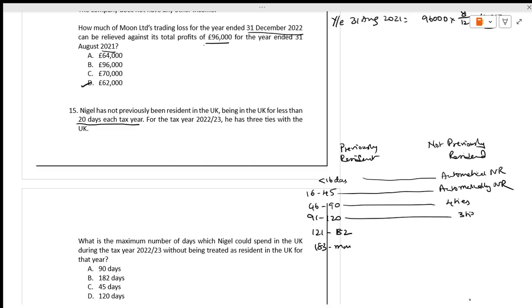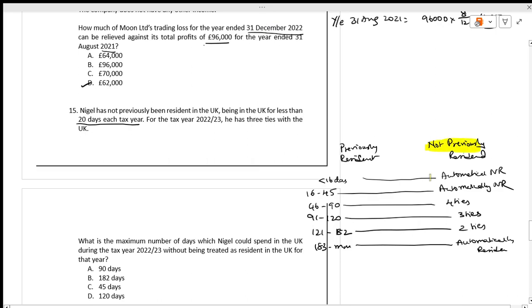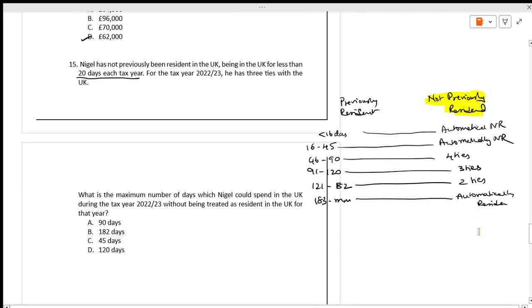After that, 3 ties or more. Okay, 3 ties or more. Then you will have 2 ties. Listen carefully. 2 ties, and it will be automatically resident. I am taking only related to not previously resident. What they are saying is, what is the maximum number of days Nigel could spend in the UK during the tax year without being treated as a resident in the UK for that year.